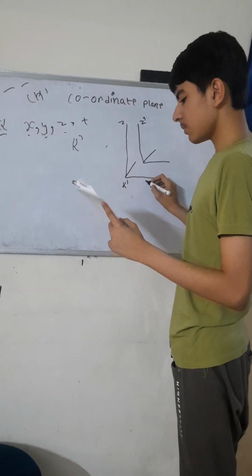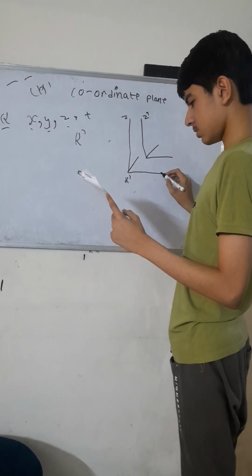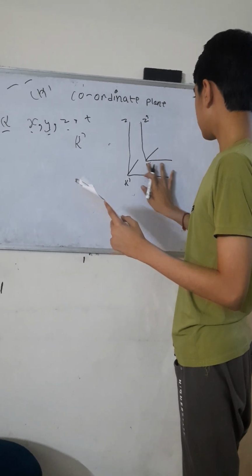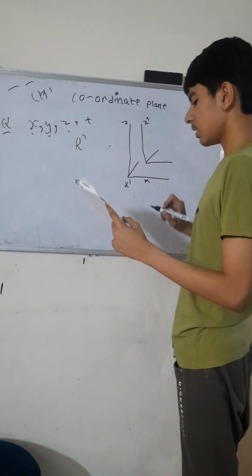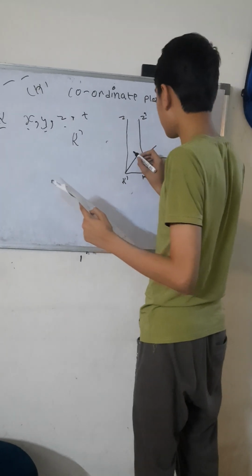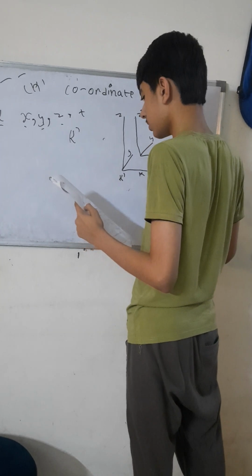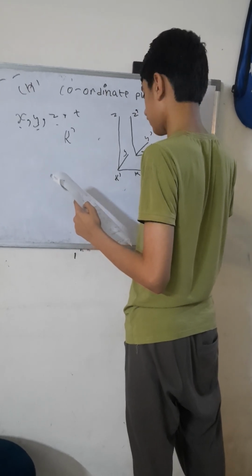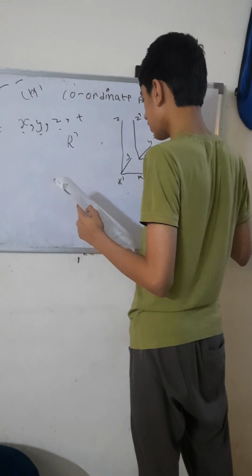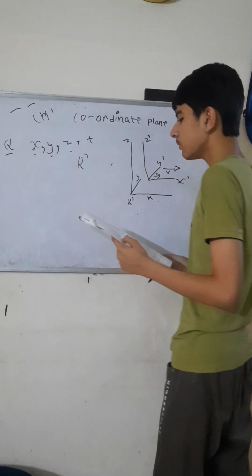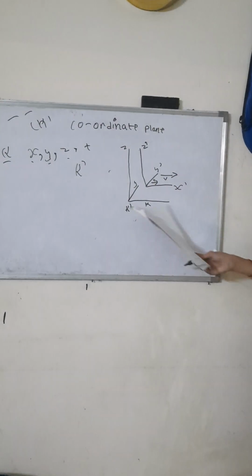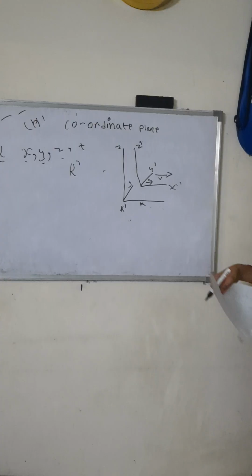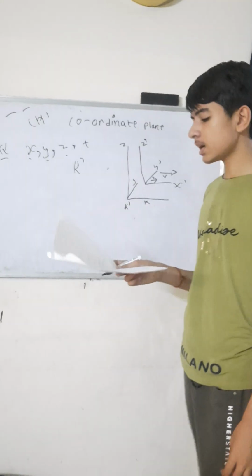This is k prime and this is k. Sorry, k and k prime. And then we have y prime, and then we have y, and x prime. We also have regard to time over here, which is not specifically mentioned, but we have the velocity regard as well. So look at the graph for that.